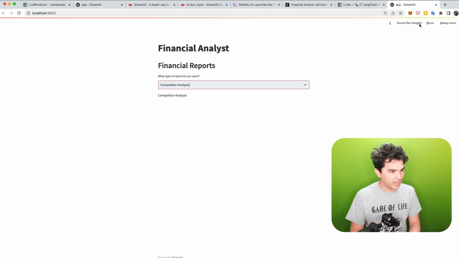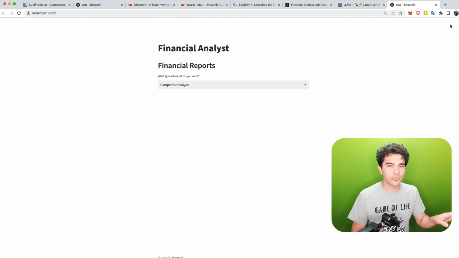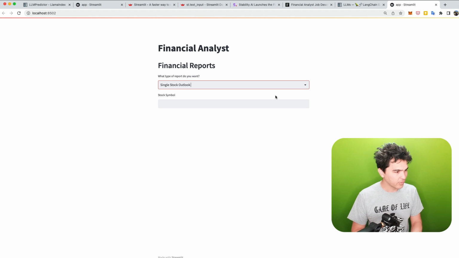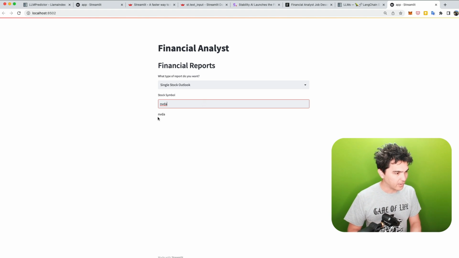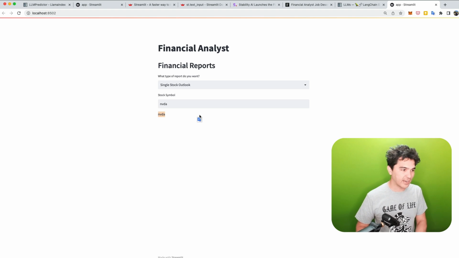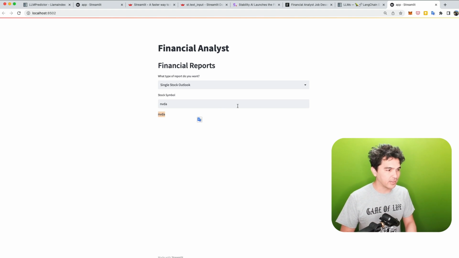There's that. It says source file changed. I can rerun, and I can also say always rerun, so anytime I save, it'll rerun. I'm going to choose single stock outlook, and look, it dynamically displayed my text box because I chose single stock outlook. Now I can type NVIDIA in there. It says press enter, and it writes NVIDIA to the screen dynamically. So it's responding to whatever the user does in the web browser.